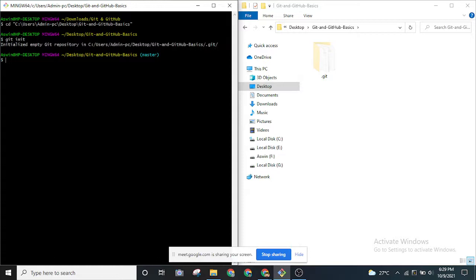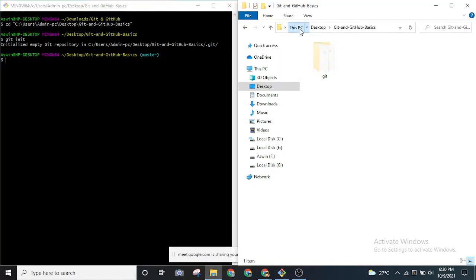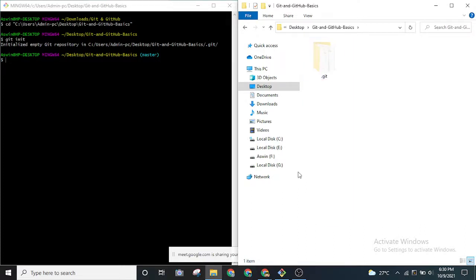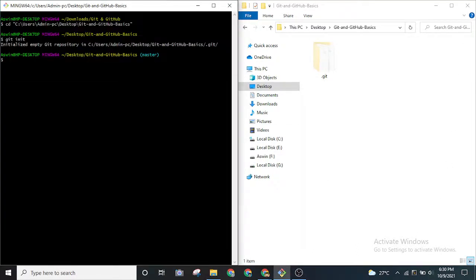Whenever you want to create a repository, you have to go to the folder that you have created, the folder that you intend to make the local repository. If I go to the desktop, this folder is there. This is our working directory and this will act as our local repository. Inside our local repository we will be performing all of our git commands shown on the left side, using git bash.